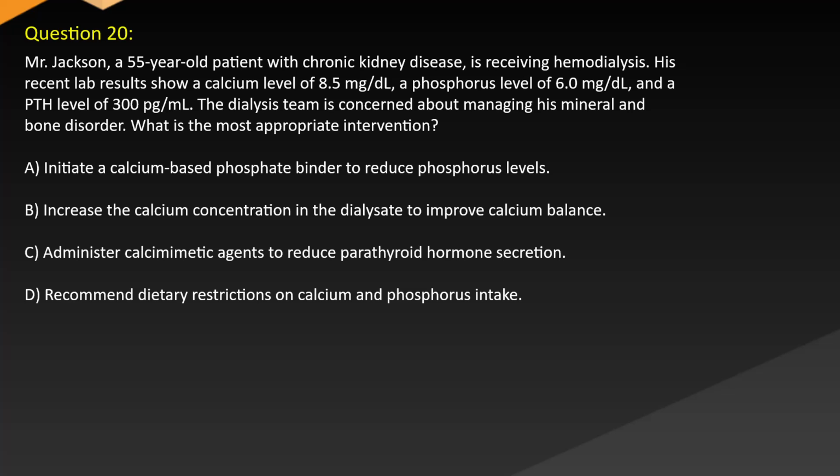A. Initiate a calcium-based phosphate binder to reduce phosphorus levels. B. Increase the calcium concentration in the dialysate to improve calcium balance. C. Administer calcimimetic agents to reduce parathyroid hormone secretion. D. Recommend dietary restrictions on calcium and phosphorus intake.